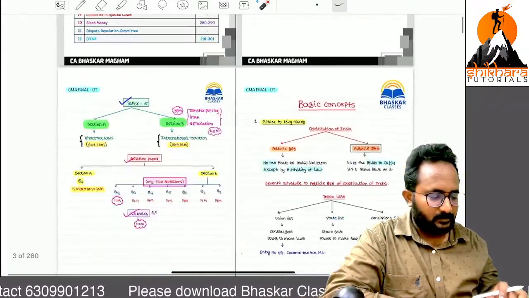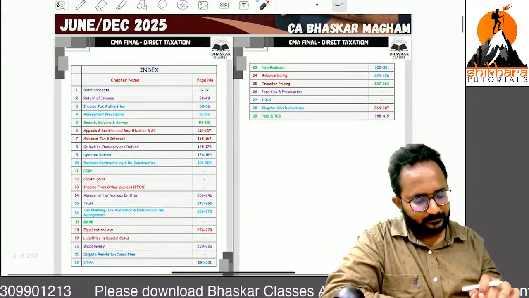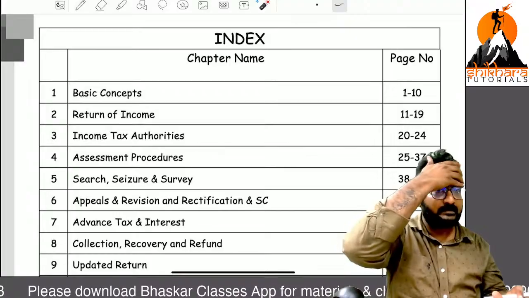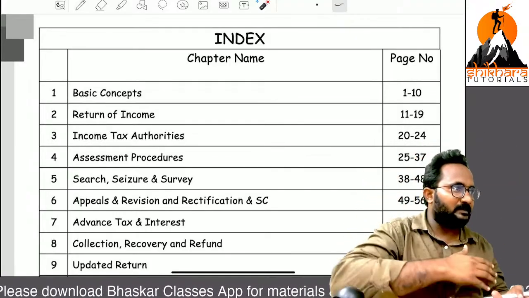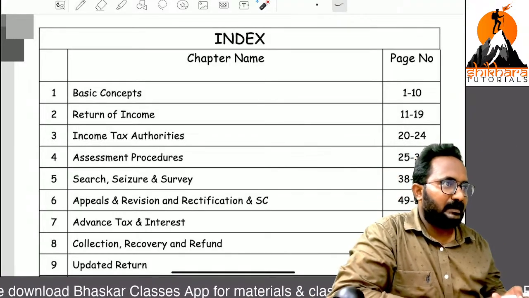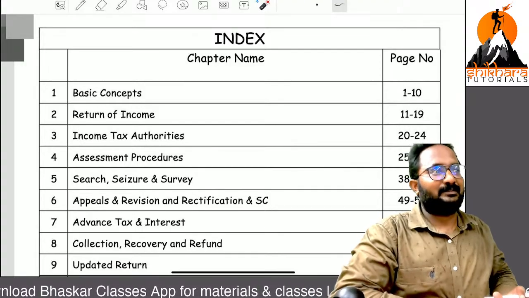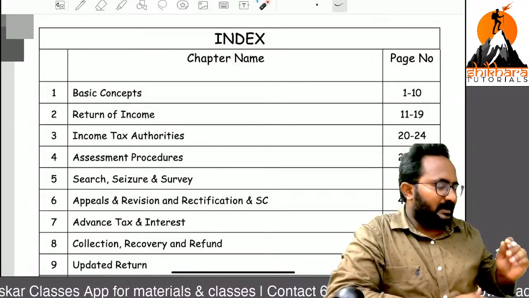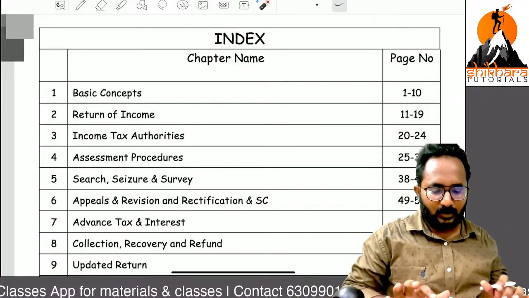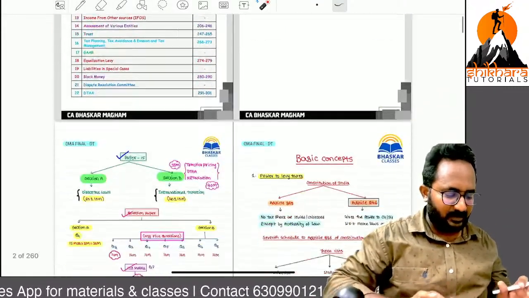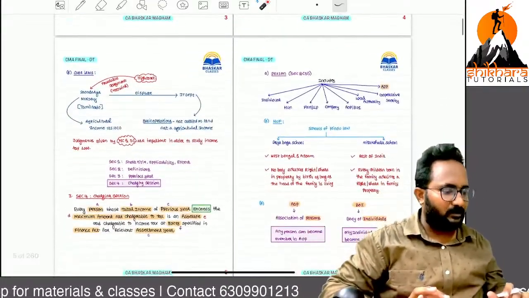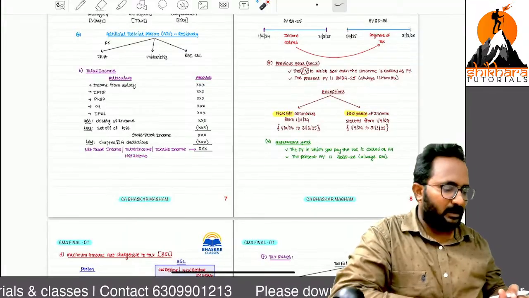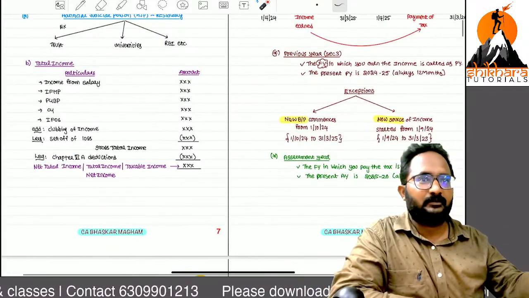Next, what is our index first? What chapters are we going to learn in these regular classes and how many hours? In the last batch I took nearly 210 hours for direct taxation. The reason is that I wrote all the things in classroom itself, and these handwritten notes are the output. Students also noted down the points from the class itself. But now we have this printed version, and I will give it to you.